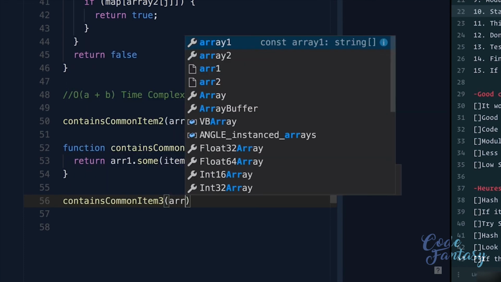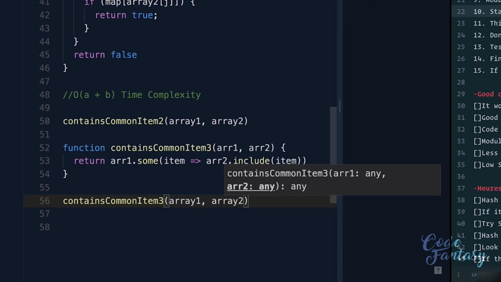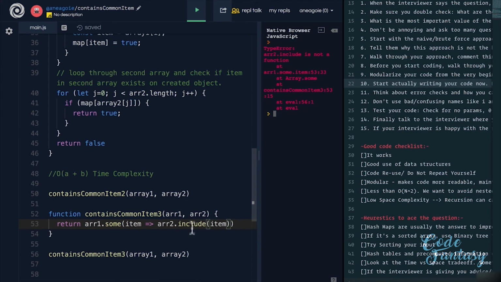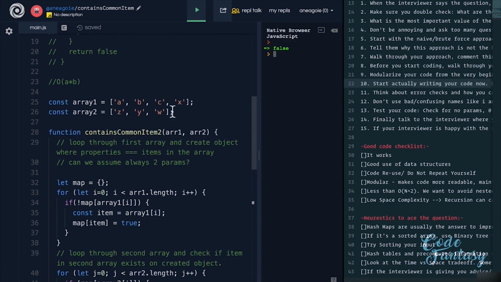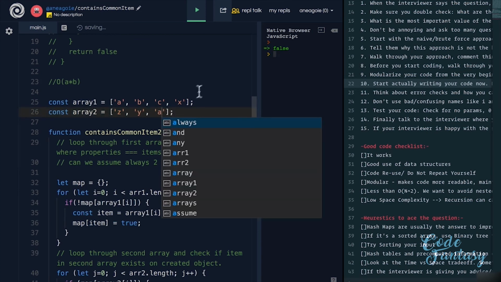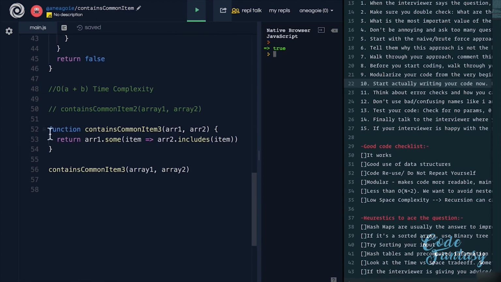If we actually check this with our array, and I run this, and let's comment out the first one. If I hit play here, oh, I got to make sure that this is includes, not include. I get false because our array doesn't have any matches. If it does have A and A matched, I get true. Look at that. I just created a nice little function using JavaScript here.